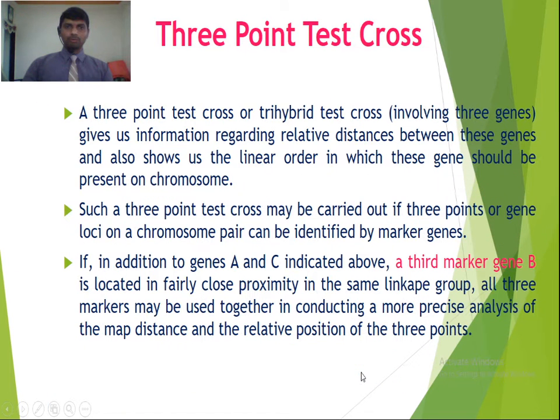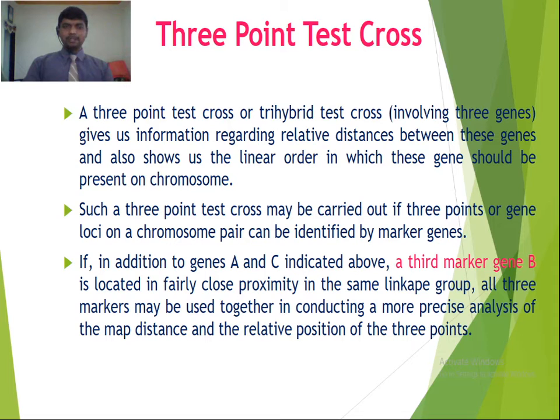Now we are going for 3-point test crosses. A 3-point test cross or a trihybrid test cross involving 3 genes gives us information regarding the relative distances between these genes and also shows us the linear order in which these genes should be present on the chromosome. Such a 3-point test cross may be carried out if 3 points or gene loci on a chromosome pair can be identified by marker genes. So here we are going for the trihybrid test cross or 3-point test cross. Tri means it involves 3 genes.